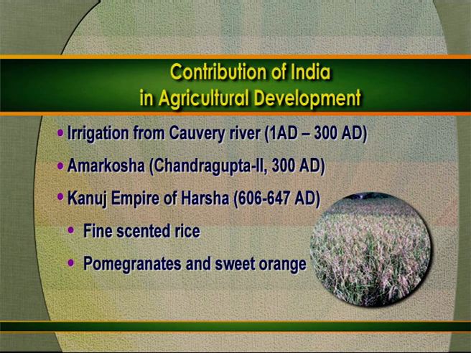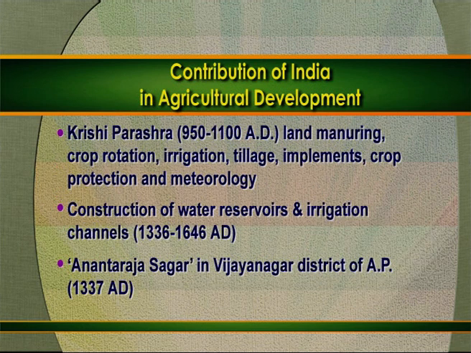During the period of the Kannauj Empire of Harsha, fine scented rice variety was grown in Magadh. Pomegranates and sweet orange were also grown during this period. A book, Krishi Parasara, was written during 950 to 1100, and land manuring, crop rotation, irrigation, tillage, implements, crop protection and methodology were discussed in this book. Several water reservoirs and irrigation channels were constructed during the period 1336 to 1646.